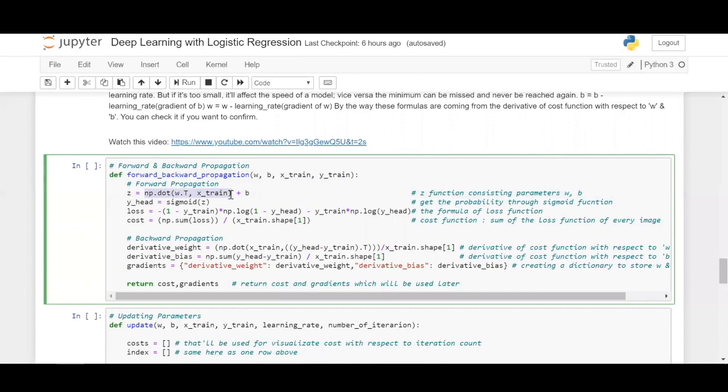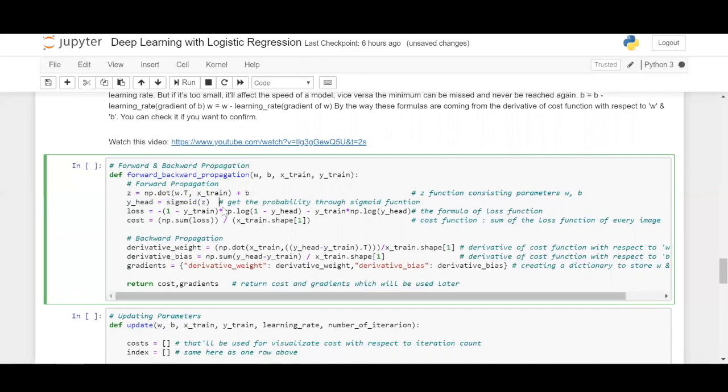So it is a dot product of transpose of w and x, and you add b to that. b is nothing but the bias. Now that we have calculated z as w transpose into x plus b, let us calculate the sigmoid of z, which implements the probability through the sigmoid function, which is nothing but logistic regression.